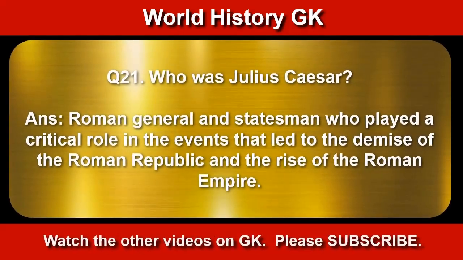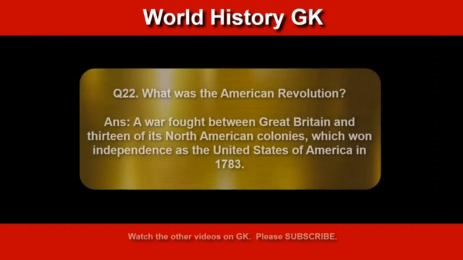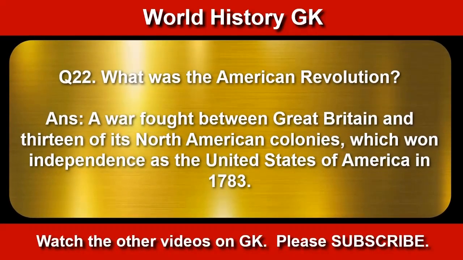Who was Julius Caesar? Roman general and statesman who played a critical role in the events that led to the demise of the Roman Republic and the rise of the Roman Empire. What was the American Revolution? A war fought between Great Britain and 13 of its own American colonies, which won the independence as the United States of America in 1783.